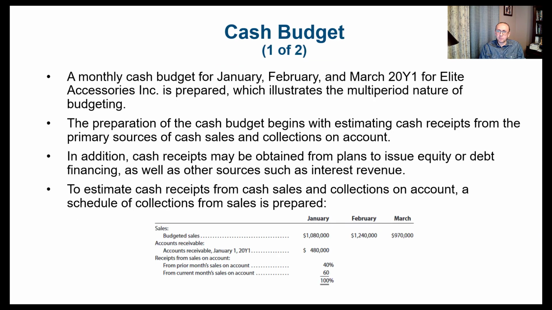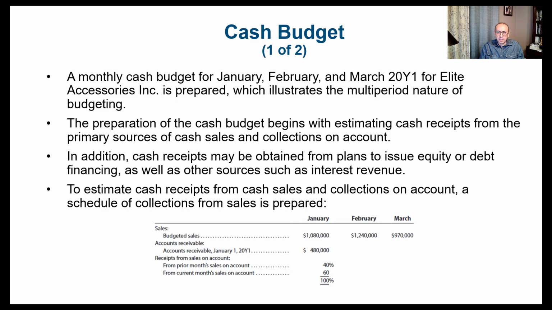A monthly cash budget for January, February, and March of year one for the example company that we had, which is Elite Accessories Incorporated, is going to be prepared, which illustrates the multi-period nature of budgeting. The preparation of the cash budget begins with estimating cash receipts from the primary sources of cash sales and collections on account.